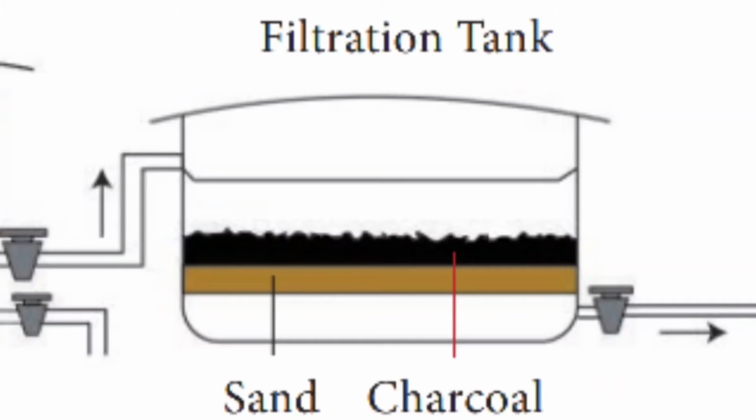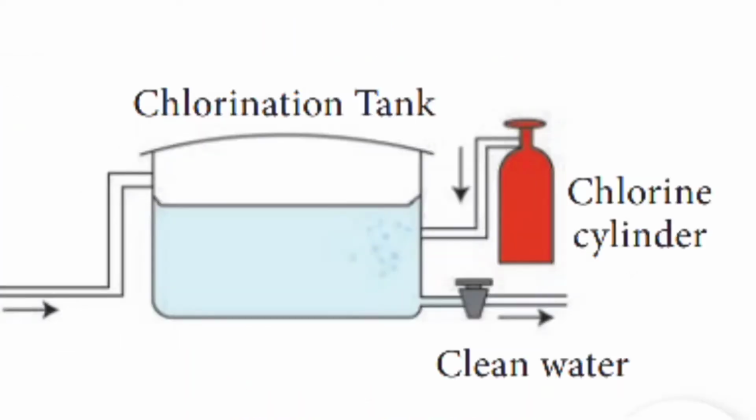Water from the sedimentation tanks is then pumped to the filtration tank. The filtration tank contains filter beds made up of gravel, sand, pebbles, activated charcoal and concrete. Water passes through these layers and becomes completely free from any remaining dissolved or suspended impurities. And then next it moves on to the final stage, that is the sterilization process.